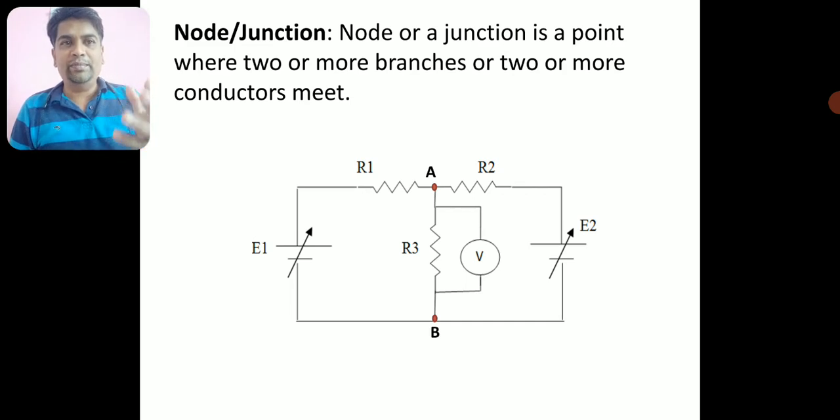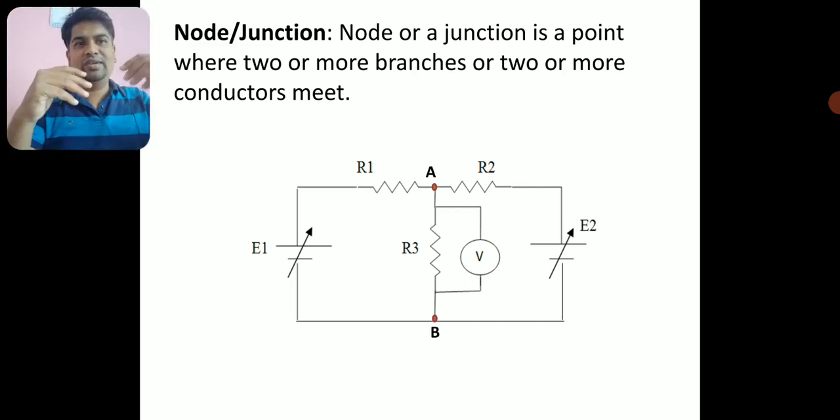And look at the point B. B is also called a junction because it also has two or more branches.